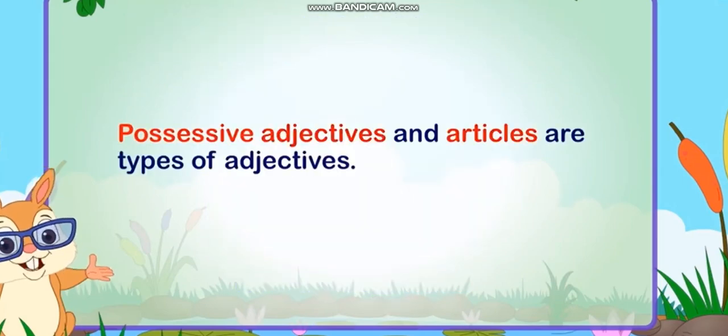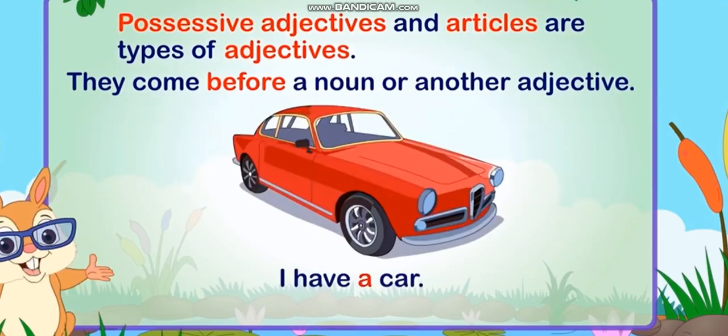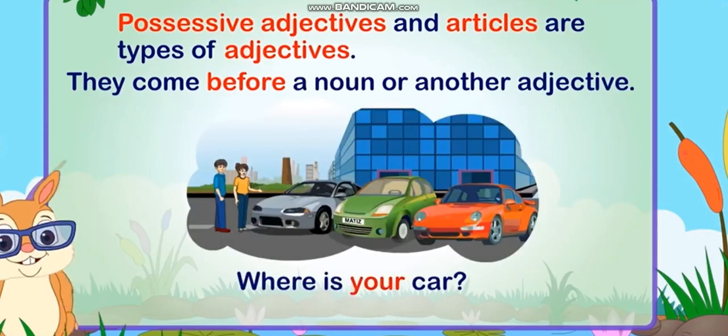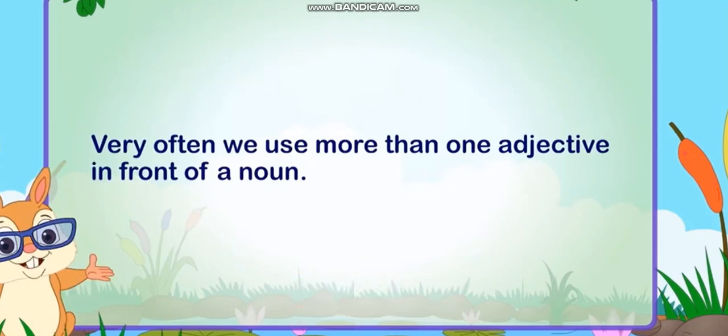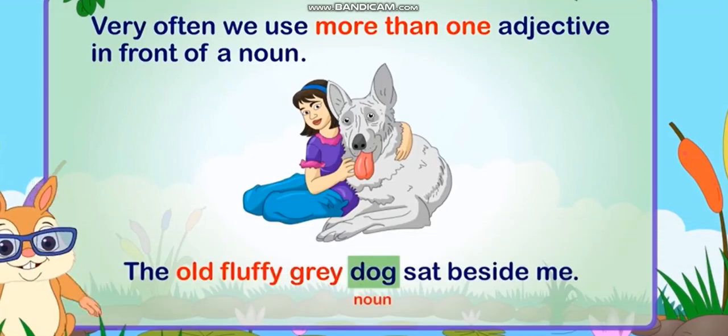Possessive adjectives and articles are types of adjectives. They come before a noun or another adjective. For example, I have a car. Here, a is used as an article. Where is your car? In this case, your is used as a possessive adjective. Very often, we use more than one adjective in front of a noun. For example, the old fluffy grey dog sat beside me.